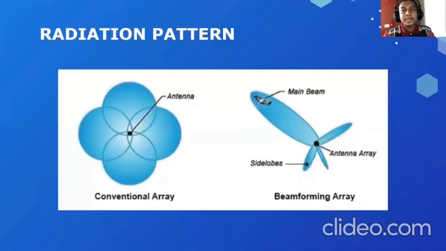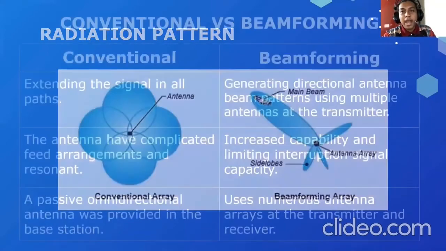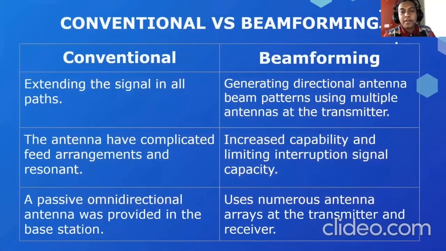This is the radiation pattern for conventional and beamforming. As we can observe, the biggest difference is that a conventional antenna will radiate in all directions, while beamforming will only radiate on a particular path. As we can see from this table, as mentioned before, a conventional antenna will extend the signal in all paths, while a beamforming antenna generates directional antenna beam patterns using multiple antennas at the transmitter.